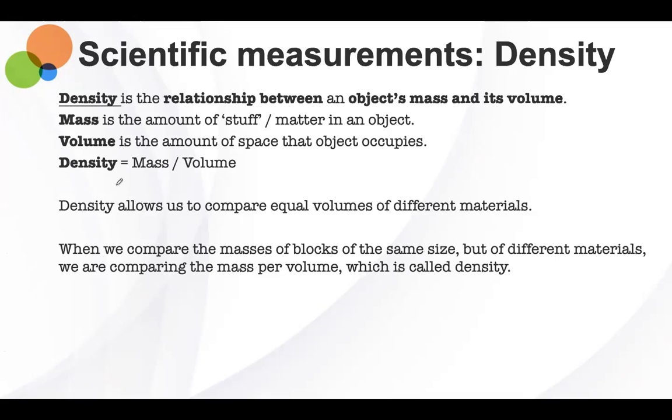So back to this density, which we put in this form, with this symbol here. This is the symbol for density. It is equal to the mass of the object divided by the volume of that particular object. So when you compare the masses of blocks of the same size but of different materials, we are comparing the mass per volume, right? So this is the mass per volume. That is essentially the introduction to density.